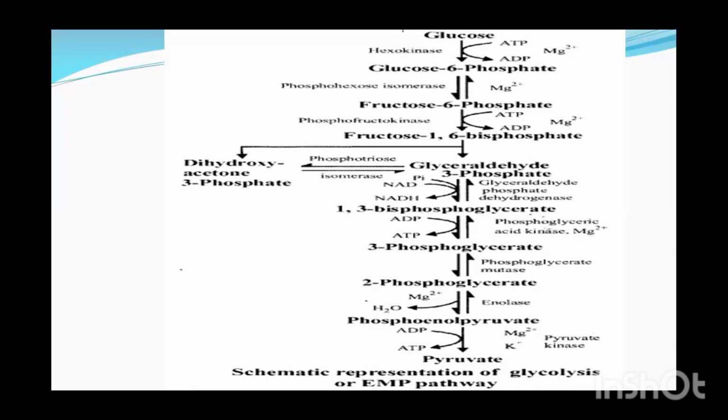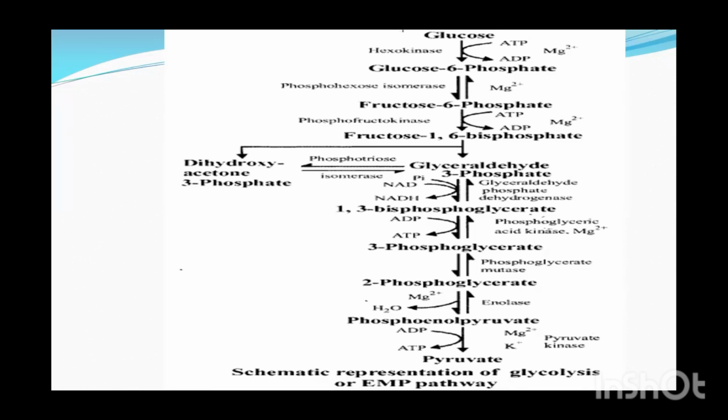Now this fructose 6-phosphate, which contains one phosphate group, gets another phosphate added. Another ATP will be used, which is converted to ADP. Mg++ will be there, phosphofructokinase will be the enzyme, and then it will contain 2 phosphates.